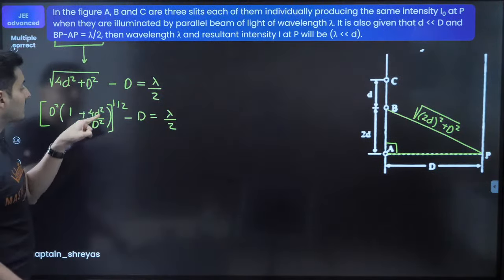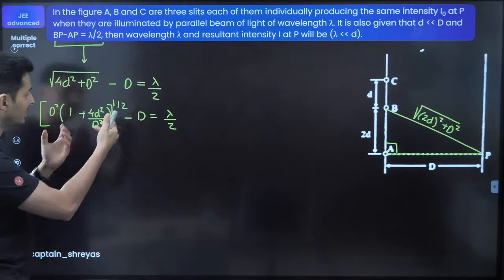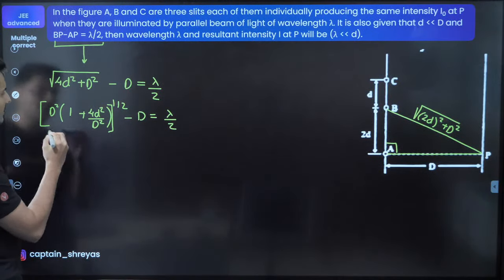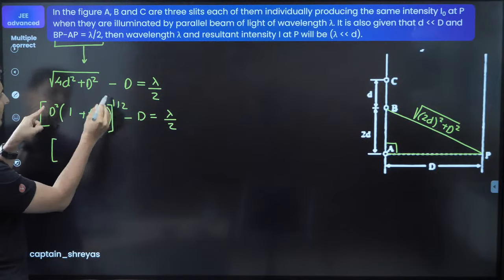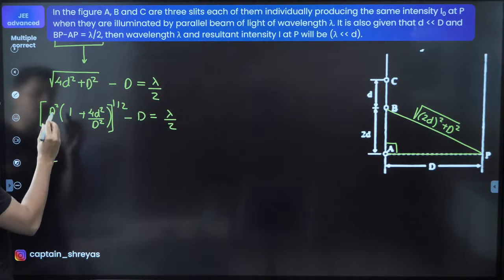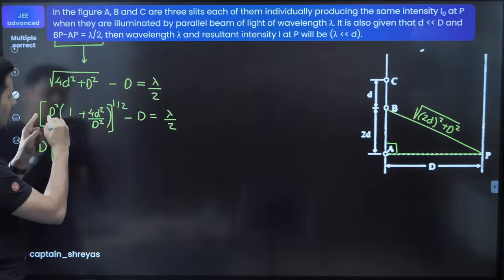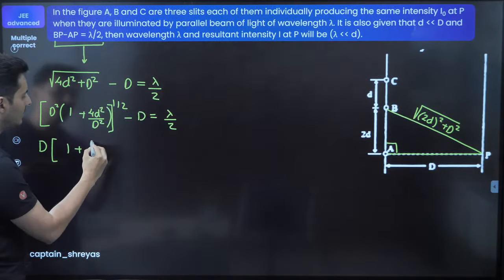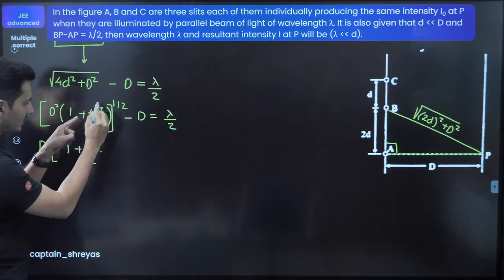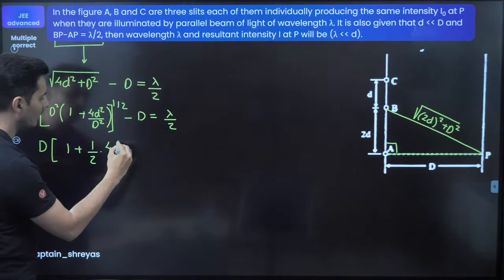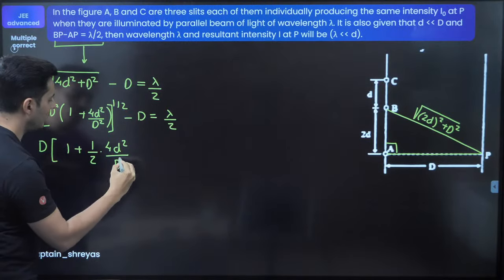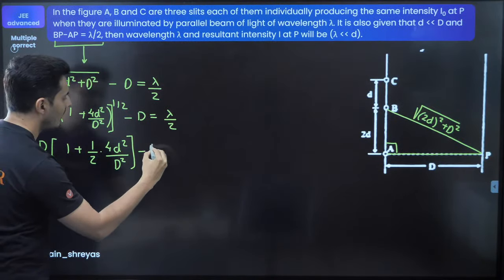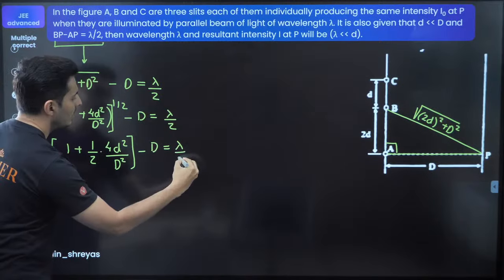So this will be much smaller than 1, especially since it is squared. So I can just write this as d square. I can take it out, so it will just become capital D. D square's root will become just d. This will become 1 plus n. N is nothing but half. X is nothing but this whole term, which is 4 times d square divided by d square. This whole thing minus d is equal to lambda by 2.